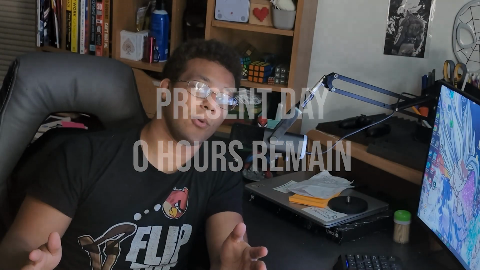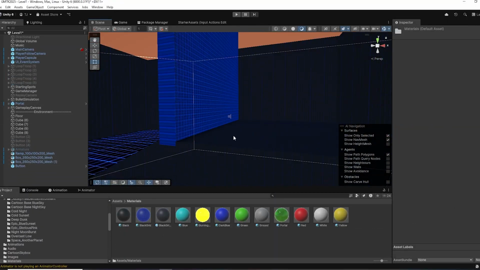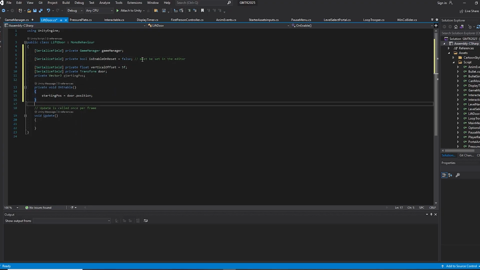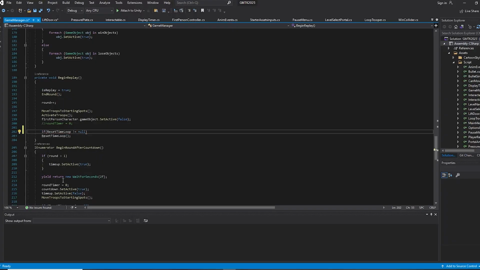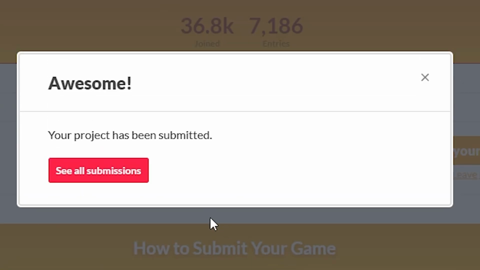So we'll see. Unfortunately, I did not meet that goal that I said earlier of 10 levels due to a couple of factors. Mainly that my brain was still fried even after 5 hours of sleep. So I wasn't exactly in good shape to think of these big brain time looping puzzle scenarios. But when I did think of something, it also just took me longer than I thought to actually build the levels in the game and test them out. Each one took me about 45 minutes to do, so I only ended up with 5 levels in the game. But even though it only had 5 levels, I was able to submit the game on time successfully.